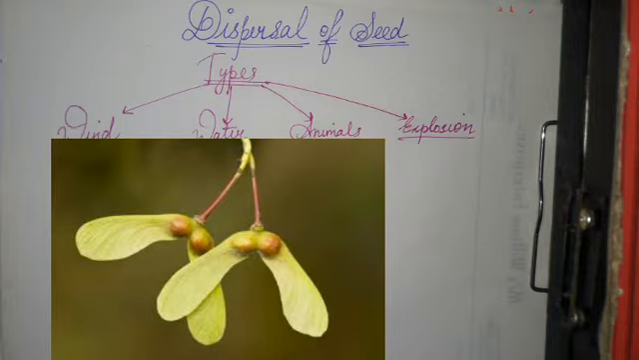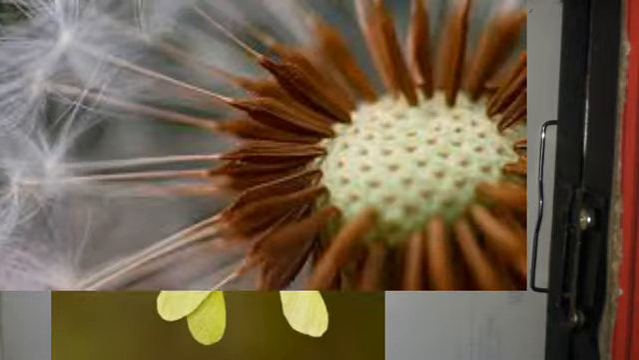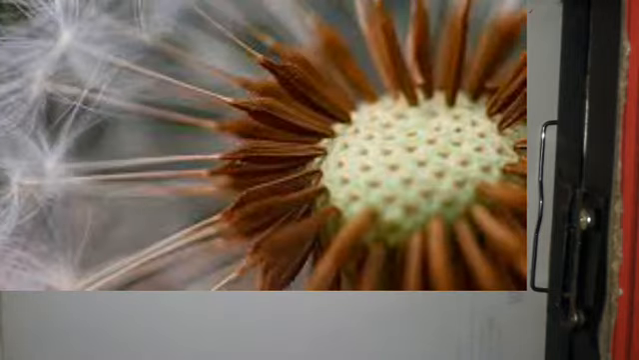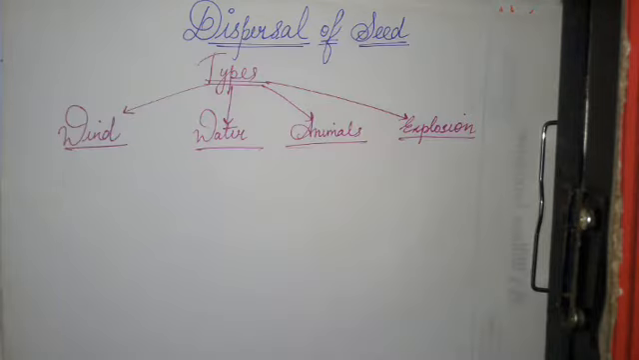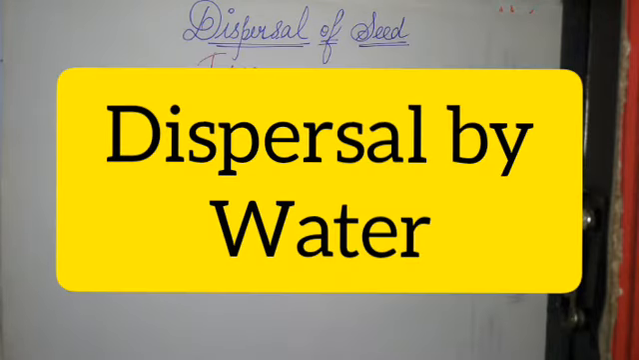Another example is dandelion. If you look at this picture, you will find they have a hair-like structure, white hair-like structure. This is another feature present in seeds which can easily disperse with the help of wind. The second method is dispersal by water.